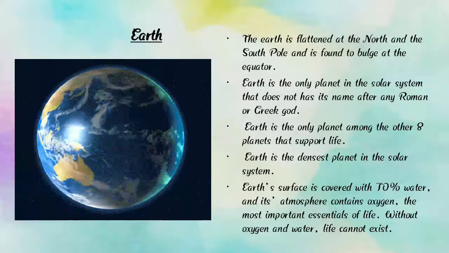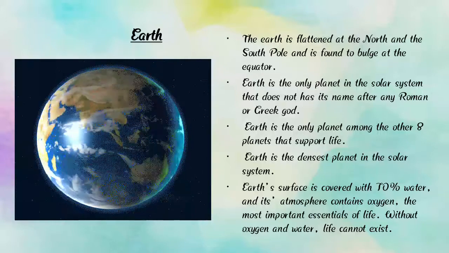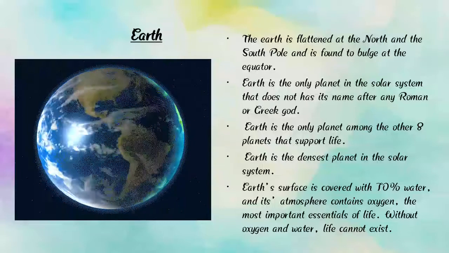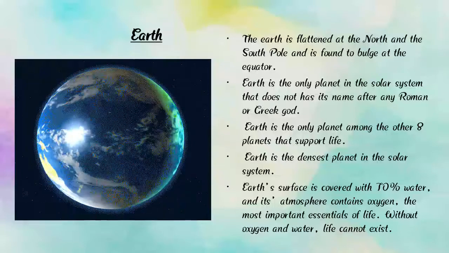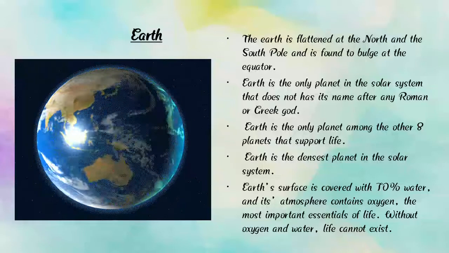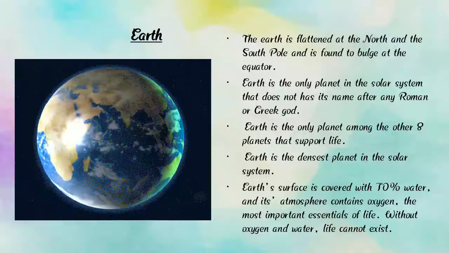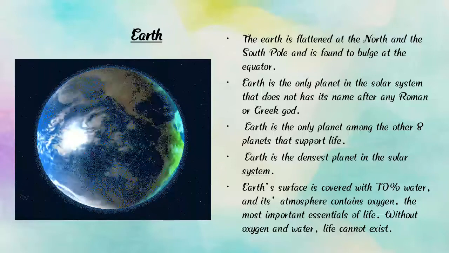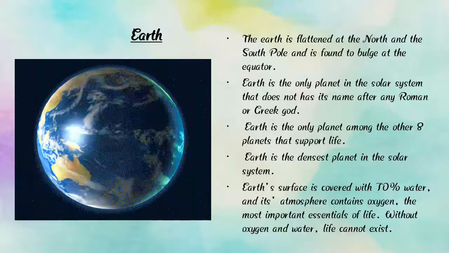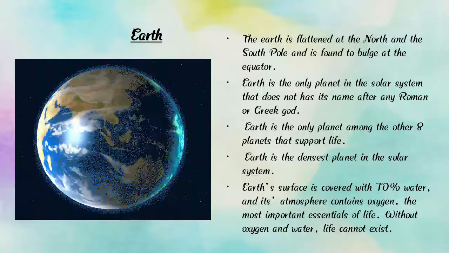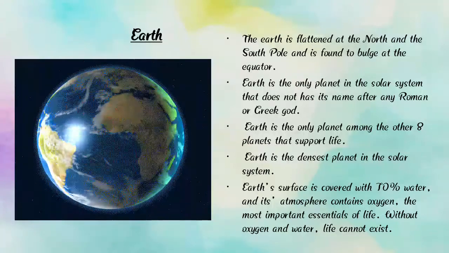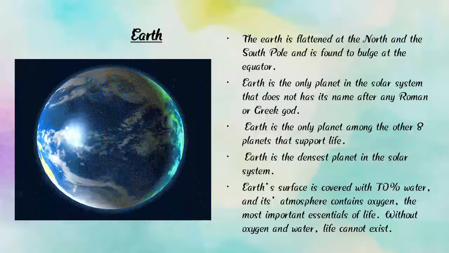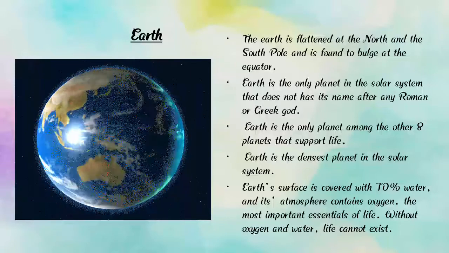Earth's surface is covered with 70% water and its atmosphere contains oxygen, the most important essential of life. Without oxygen and water, life cannot exist.